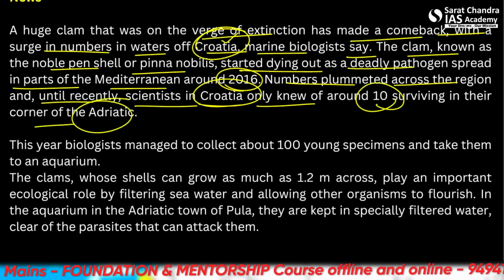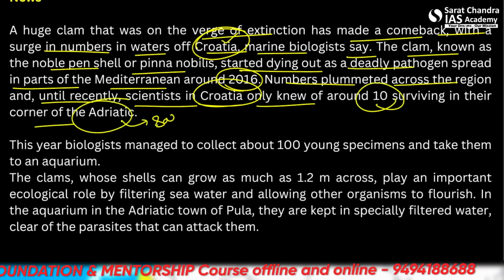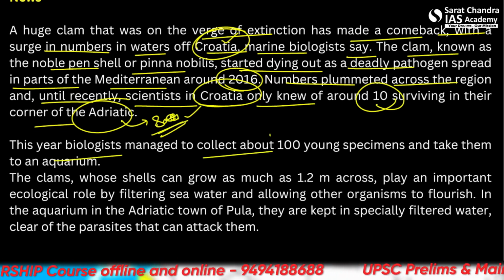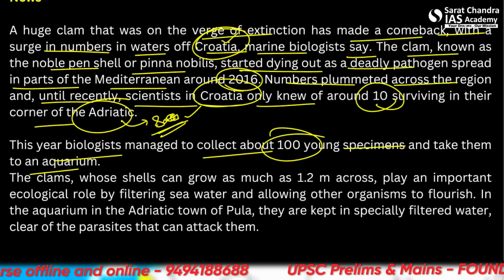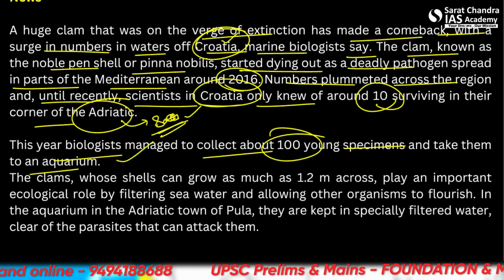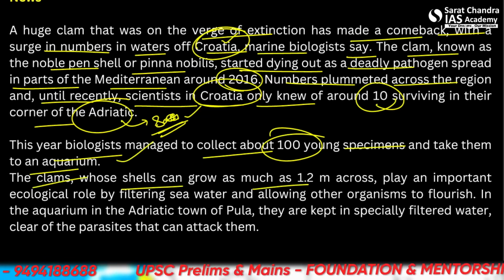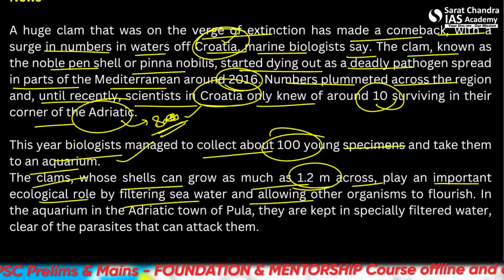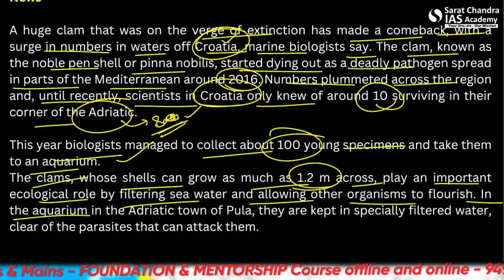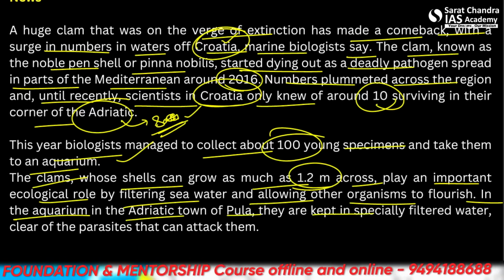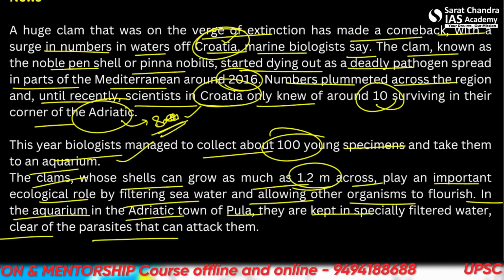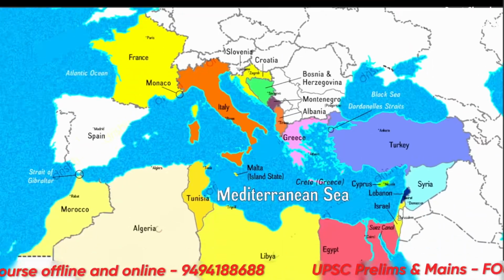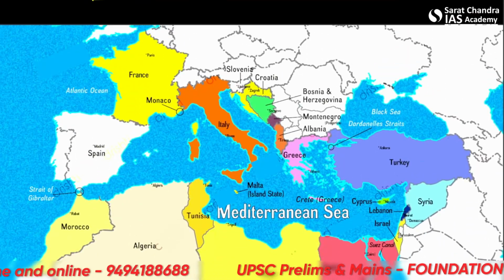So, what is the Adriatic Sea? We need to see. Alright, this year biologists managed to collect about 100 young specimens and take them into an aquarium to preserve them basically. The clams, whose shell can grow as much as 1.2 meters across, play an important ecological role by filtering seawater and allowing other organisms to flourish. In the aquarium of the Adriatic town of Pula, they are kept in specially filtered water, clear of the parasites that can attack them. Now let's focus on the mapping portion, which is very important and my favorite portion personally.